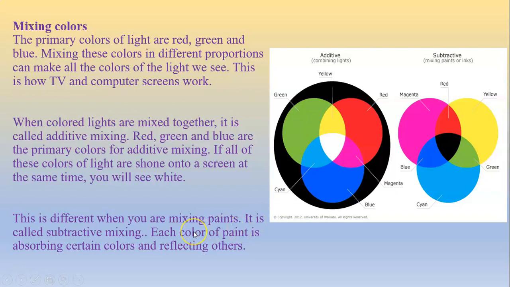This is different when you are mixing paints. It is called subtractive mixing. Each color of paint is absorbing certain colors and reflecting others. When you mix magenta and yellow, you get a red color.